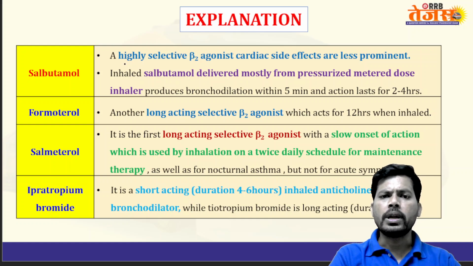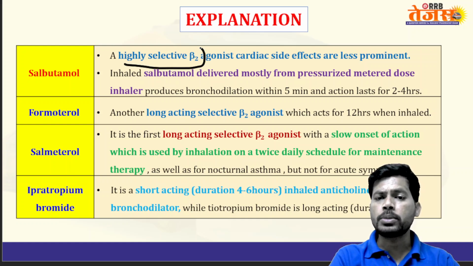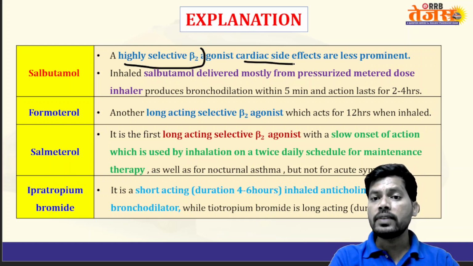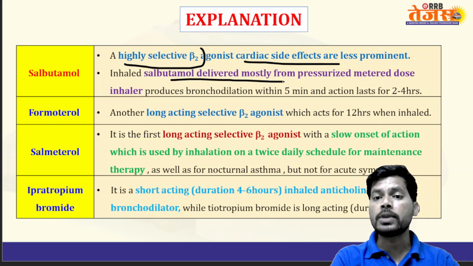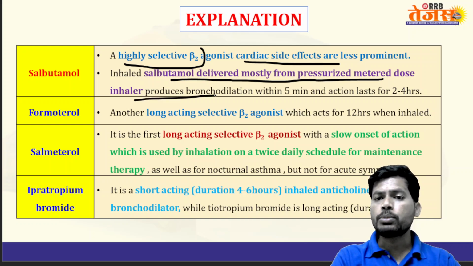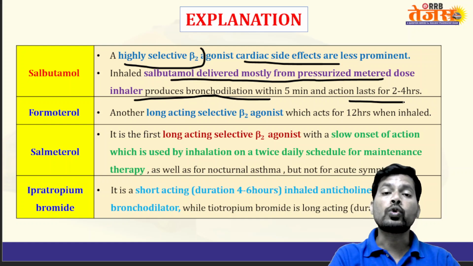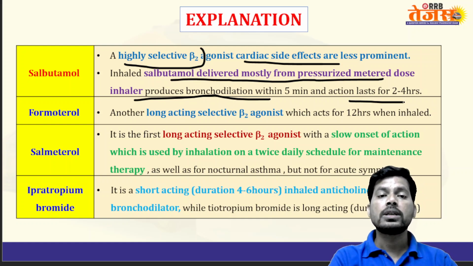So, salbutamol, a highly selective beta 2 receptor agonist. Cardiac side effects are less. Inhaled salbutamol, delivered mostly from the pressurized metered dose inhaler, produces bronchodilation within 5 minutes and its action lasts around 2 to 4 hours. Once it starts action, the action will last up to 2 to 4 hours.